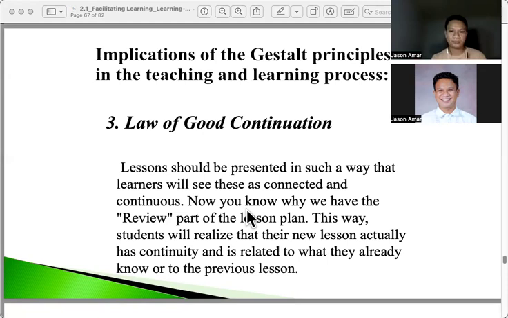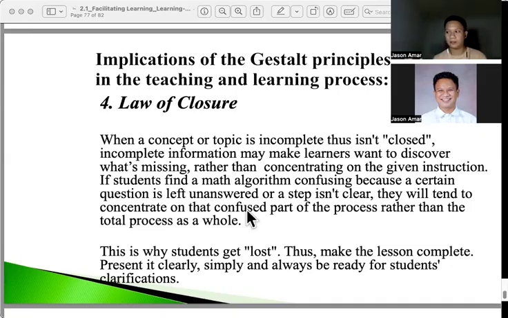the law of closure as well. Meaning, when a concept or topic is incomplete, that means it isn't closed. For example, nagtapos ta klase, sino nagligad online, pero wala natapos. So, kinanglan i-closure ta. Meaning, sumpunan ta. Review, sumpunan. Okay? So, we have to do that as well